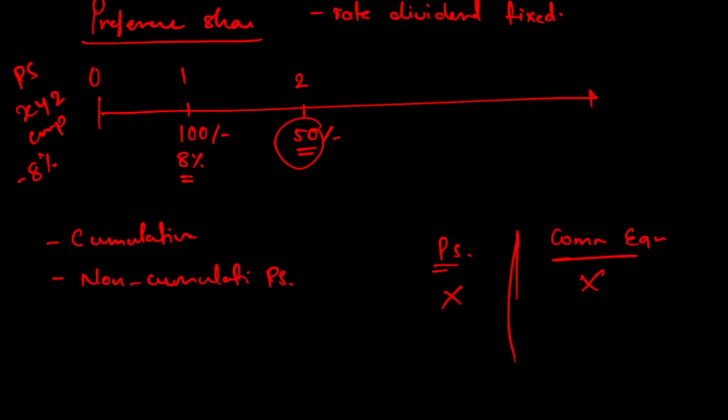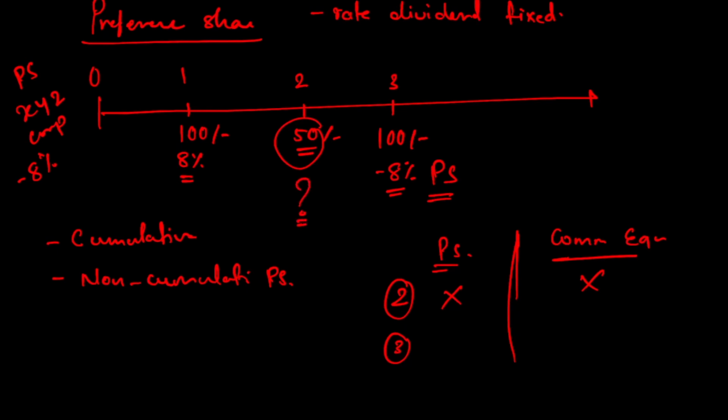So this is for year 2, right? When it comes to year 3, it again makes a profit of say 100 rupees, but in year 3 it will have to issue dividend at 8% to preference shareholders. But when it issues dividend to preference shareholders at 8%, it has to clear the backlog for the previous year, right?